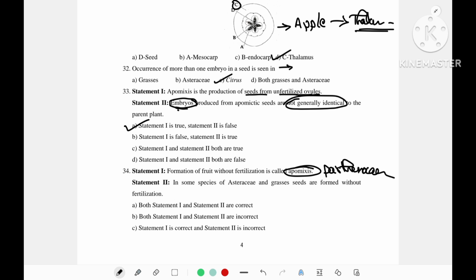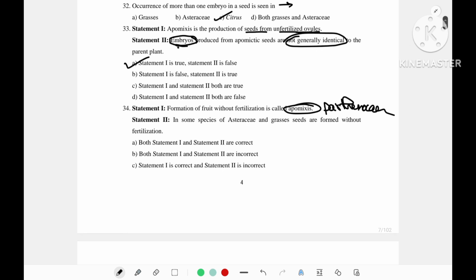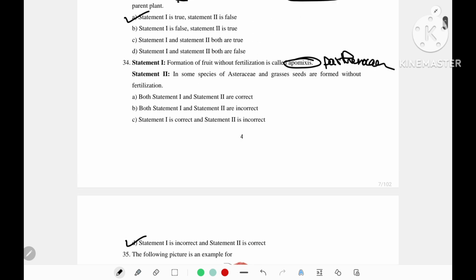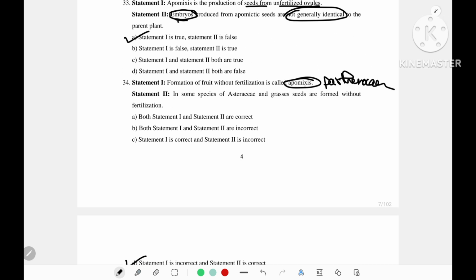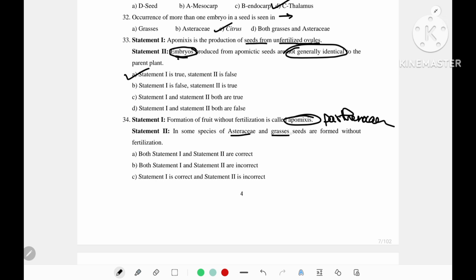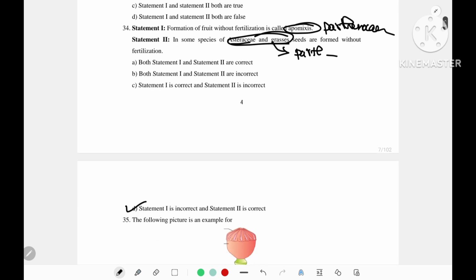So here, the formation of fruit without fertilization is parthenocarpy, not apomixis. So statement 1 is incorrect and statement 2 is correct.